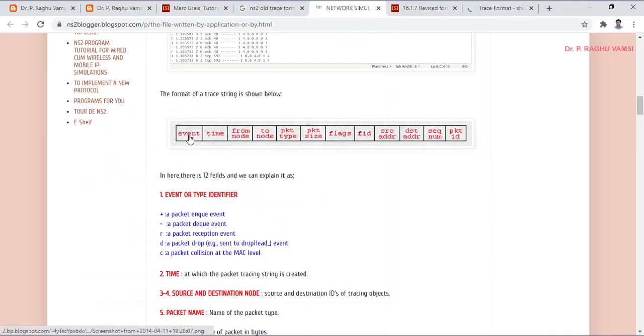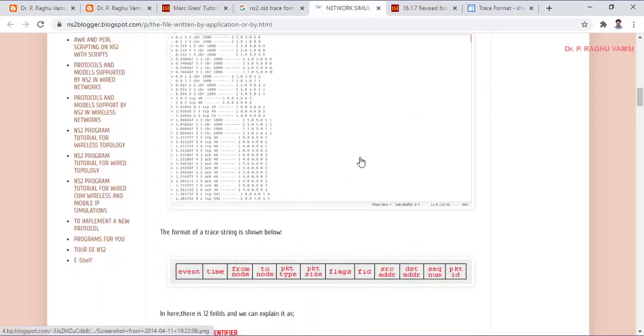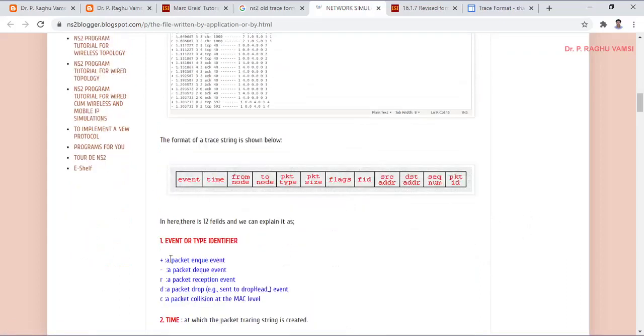Description. So the first one is the event. The event is NQ, DQ, receive, send, drop, this kind of thing. So: event time, from node, to node, packet type, packet size, flags, FID, source address, destination address, sequence number, packet ID. This is the trace sequence that you will find in NS2. So what is the event type?